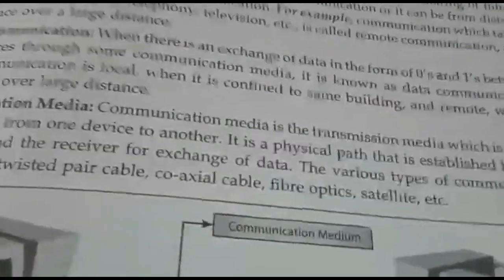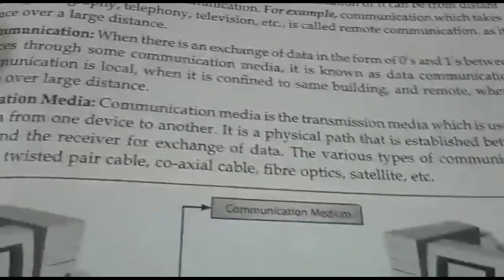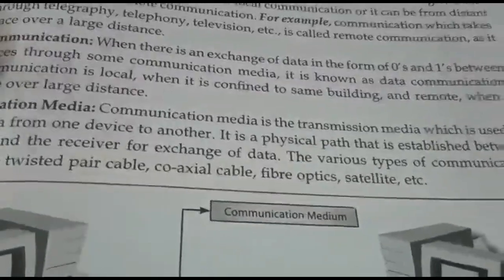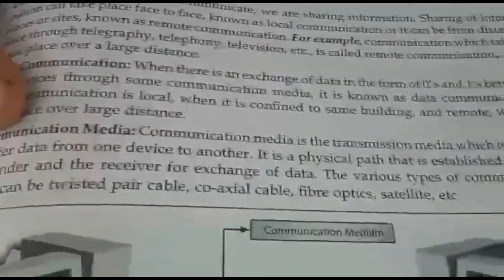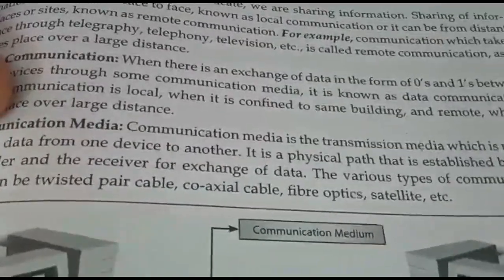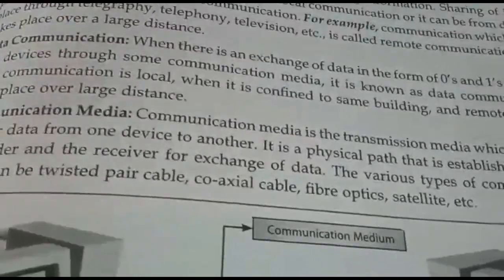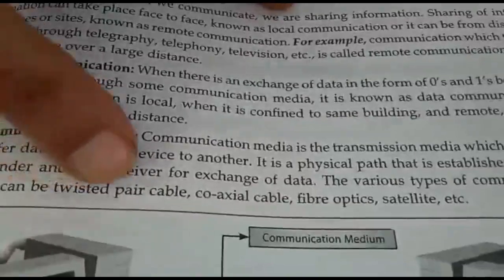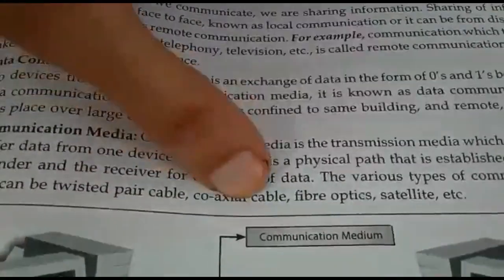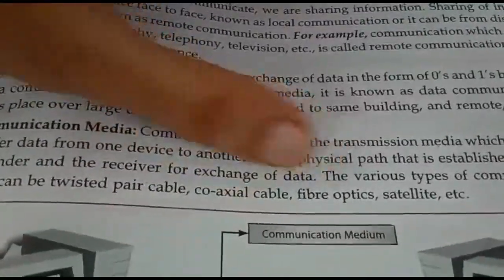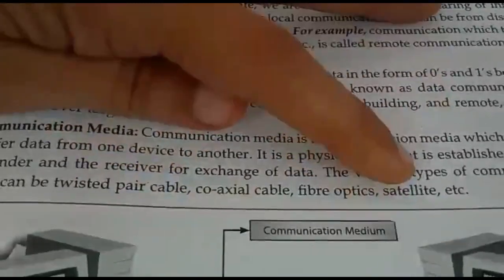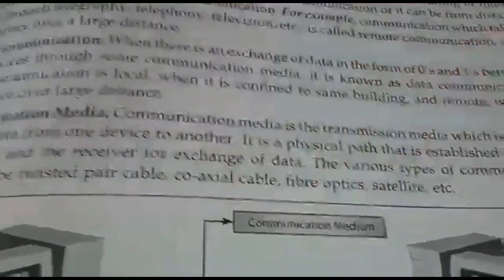Guided media means they have guidance, that means they are hardwired. Unguided media means they work through waves. They are invisible. They do not require any hardwired connection. In guided media also there are different types: twisted pair cable, coaxial cable, fiber optics. These are guided media. And satellite is unguided media. We'll have to study this again in detail.